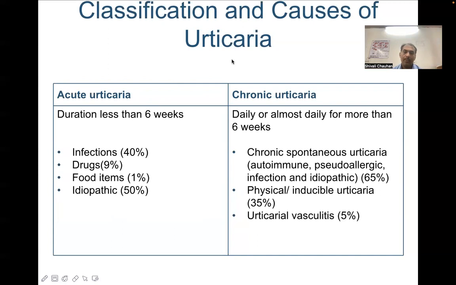Chronic urticaria is mostly classified as chronic spontaneous urticaria, which can be autoimmune in etiology, a pseudo-allergic phenomenon, an infection, or idiopathic, physical or inducible urticaria, such as pressure urticaria, and urticarial vasculitis, which is mainly drug-induced.